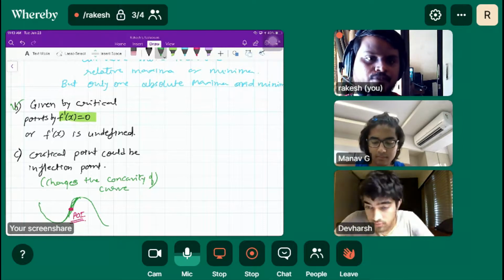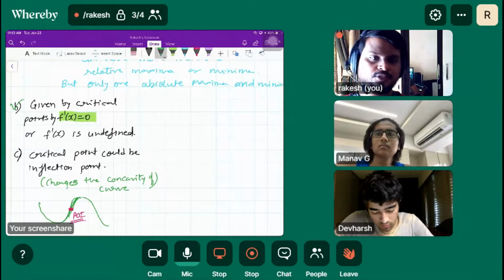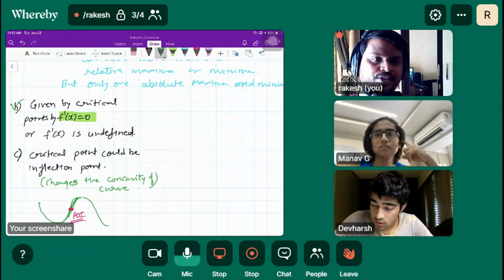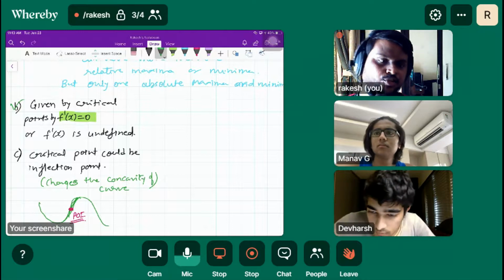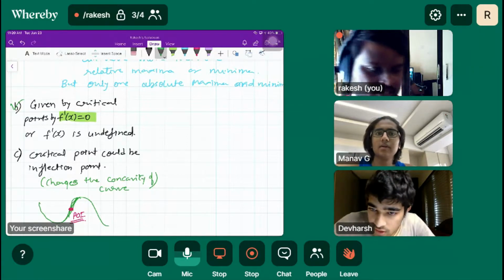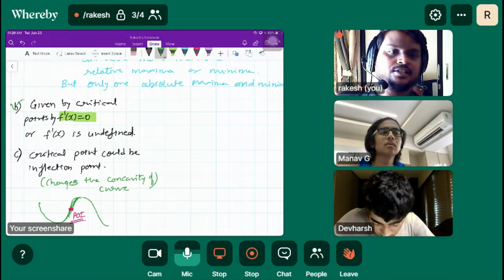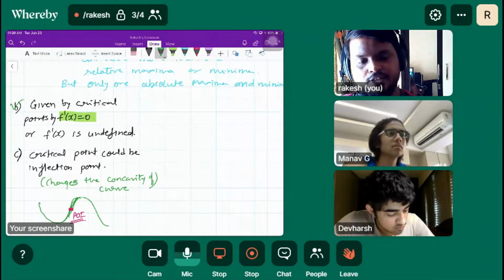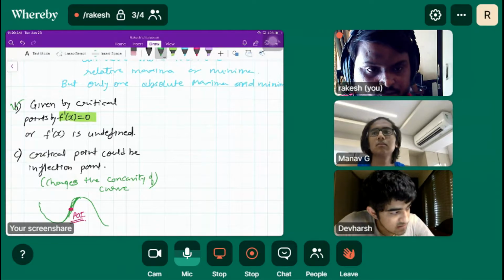But what about a two variable function? Which derivative is set to zero? How many derivatives do we have? The partial derivatives we talked about. So which derivative function must be set to zero?